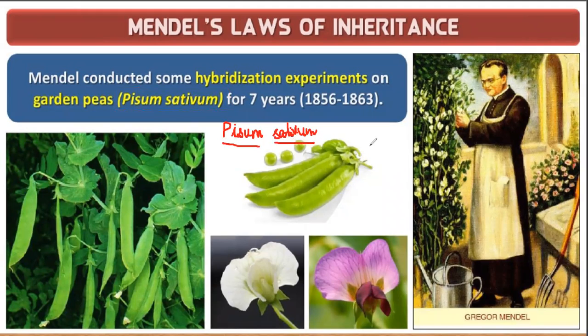Have I told this rule in the class? But most of you have written the name Pisum sativum, garden pea, but nobody has underlined it. And the other thing most of you got wrong was that you didn't write the spelling correctly.